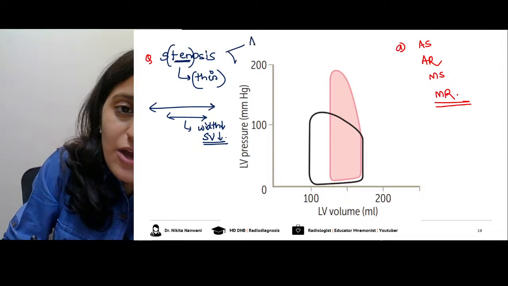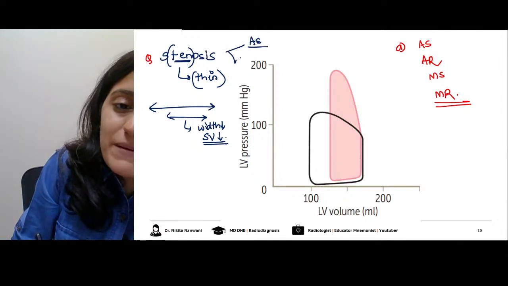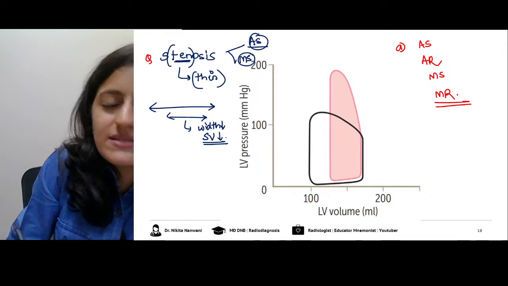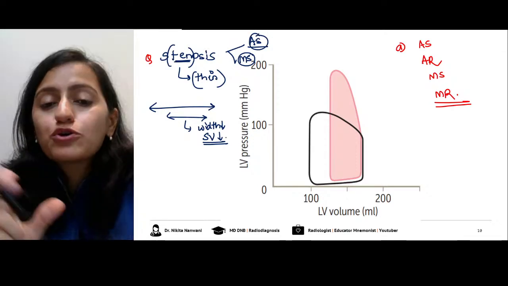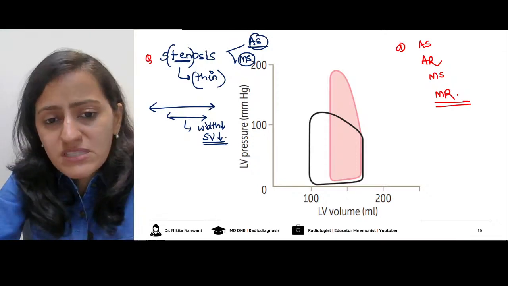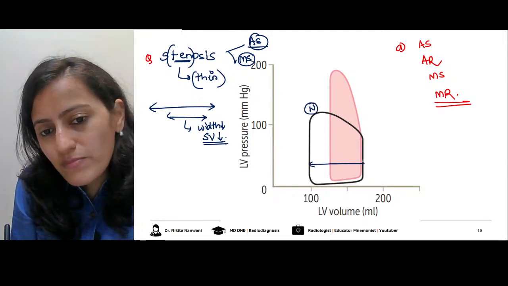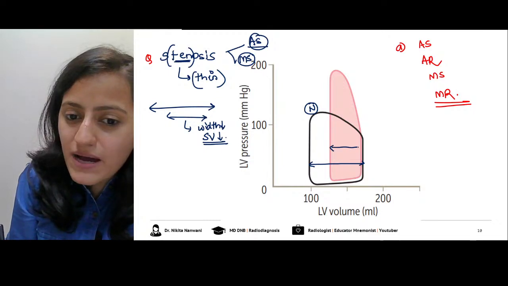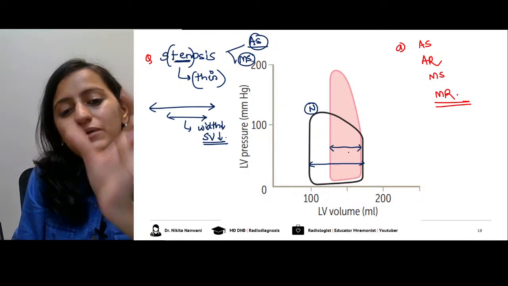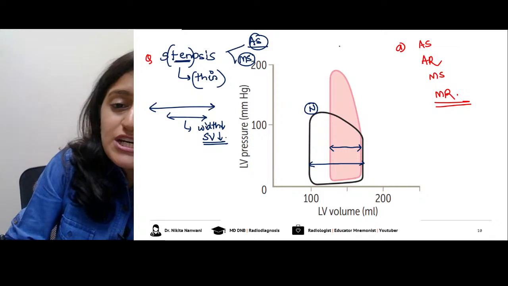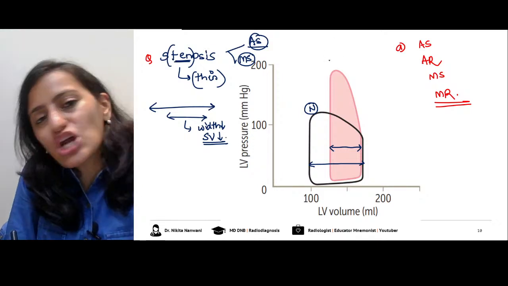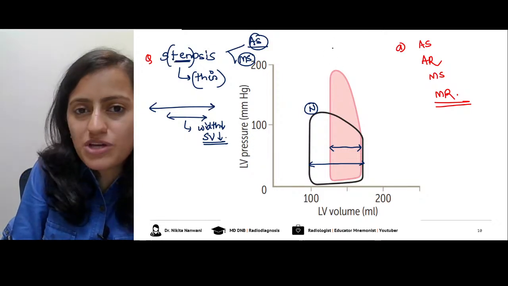So be it aortic stenosis or mitral stenosis, the graph will become narrow. It will become thin. This black line here represents a normal graph. Look at the normal stroke volume. This pink one is the valvular lesion's graph. You can see the stroke volume is reduced. So it is stenosis, not regurgitation. That is what you need to remember.